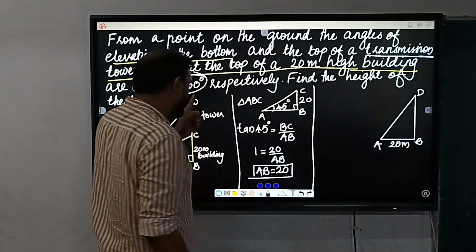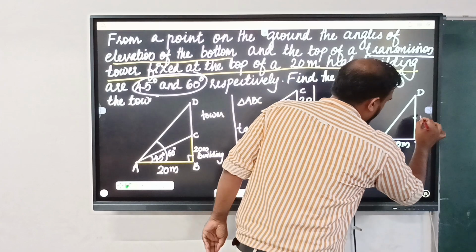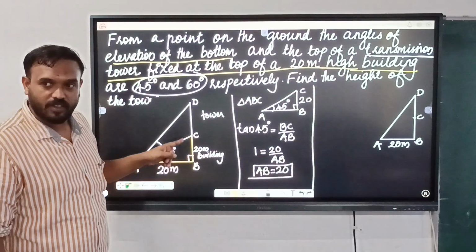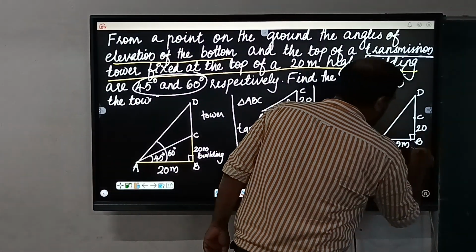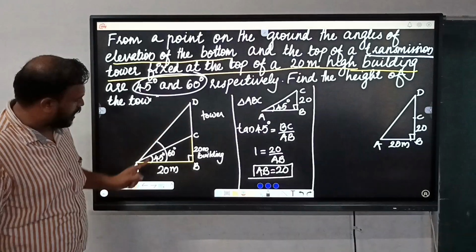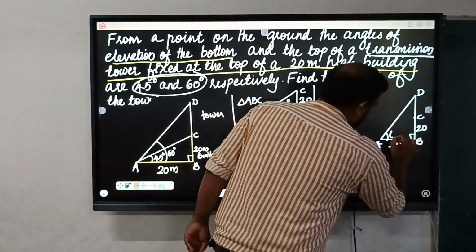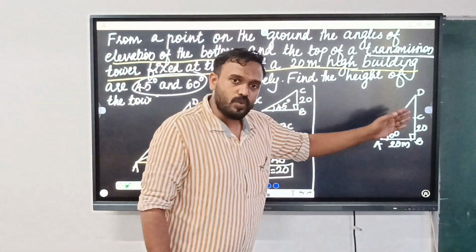And here in between this BD, one small point is there, right? C. Then also I am just marking C. Then what is the length of BC? Here it's 20. And this angle is, as you know, 90. And in triangle ABD, what is the value of angle A? A will be 60.